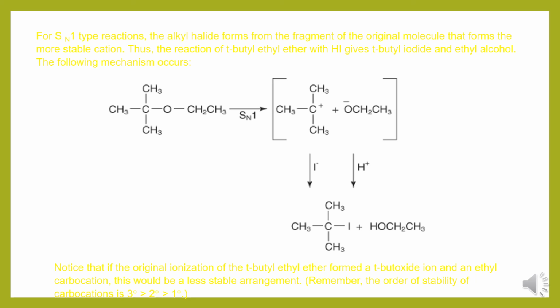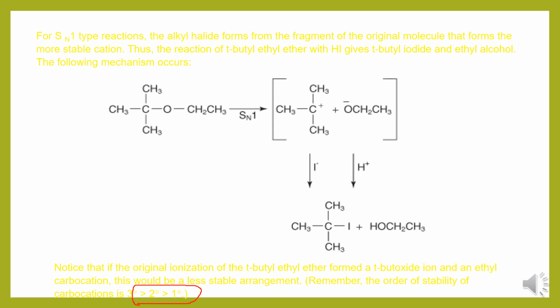Am I right or not? The order of stability of carbocations is that tertiary carbocations are more stable than secondary, than primary. Remember, so this order will be there. During these reactions, normally the tertiary carbocation products are more stable than secondary and then primary.